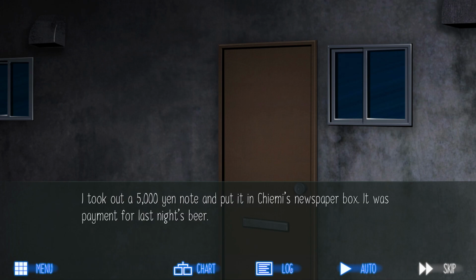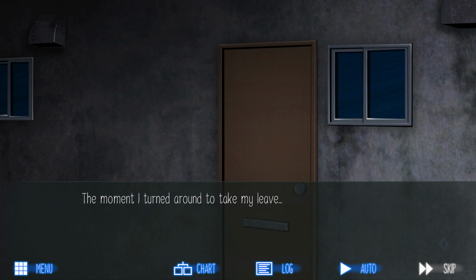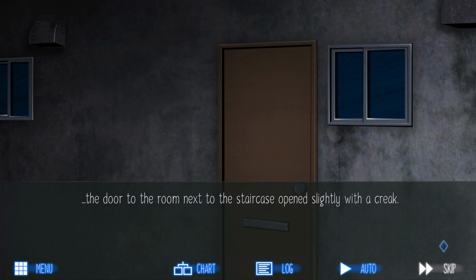I took out a 5,000 yen note and put it in Chiemi's newspaper box. It was payment for last night's beer. The moment I turned around to take my leave, the door to the room next to the staircase opened slightly with a creak.